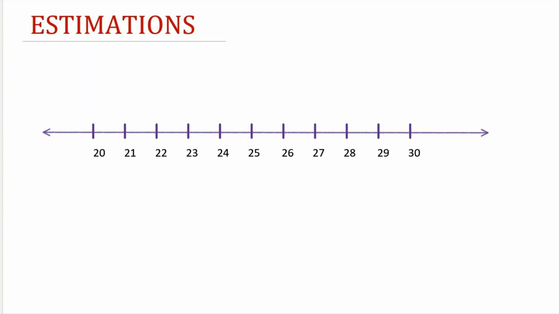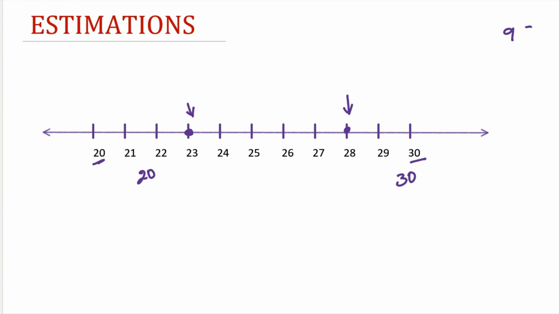Now let us see how to do round off for a number, say 23. Here we have 23 and from a number line we can tell that this number is near to 20. So 23 is rounded off to 20. If we consider 28, this 28 lies near to 30, so the number can be rounded off to 30. This is using a number line. But when we have a number, how to do the round off?